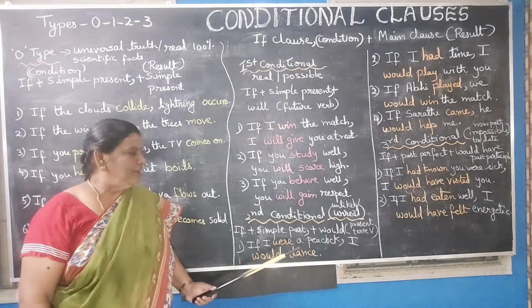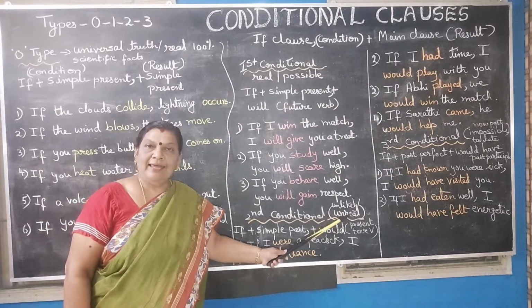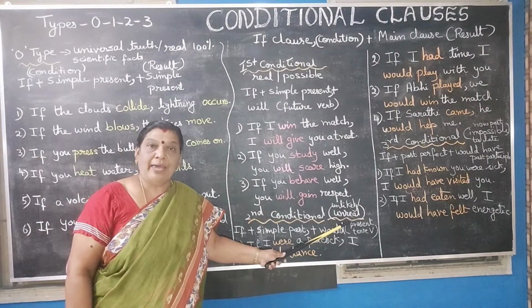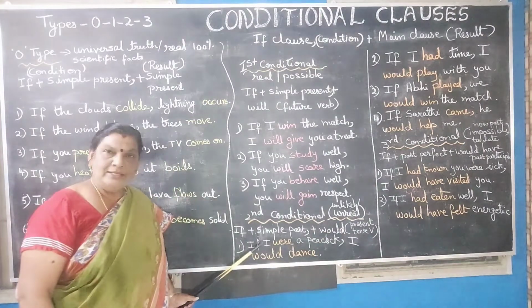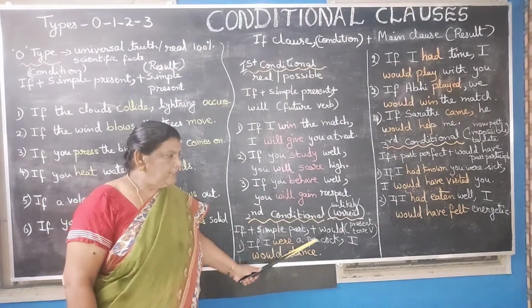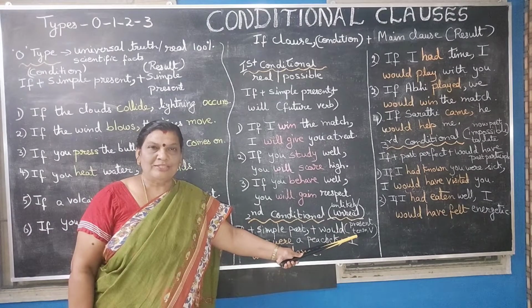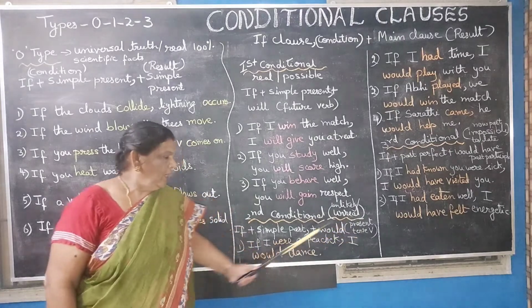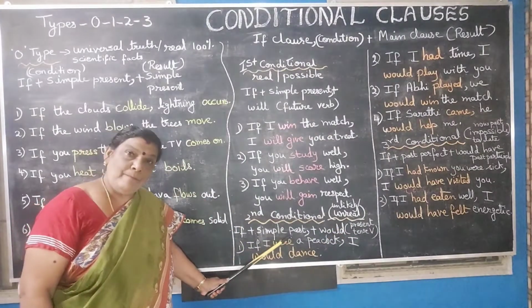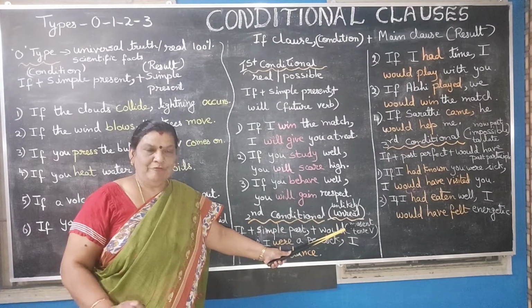Now let us proceed to the second conditional. Second conditionals are unlikely and unreal, and they are hypothetical. Now look at the structure that we follow in this: if plus simple past plus would plus present tense form of the verb. So what is the formula or the structure that we have to follow for this, children? It is if plus simple past plus would plus present tense of the verb form.